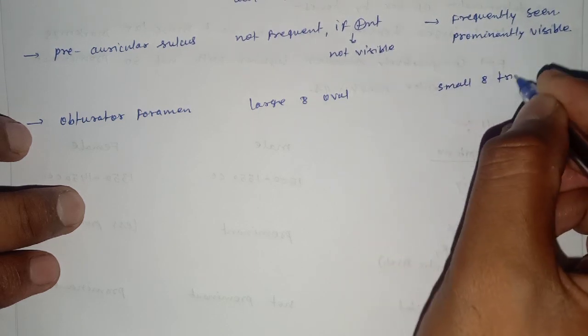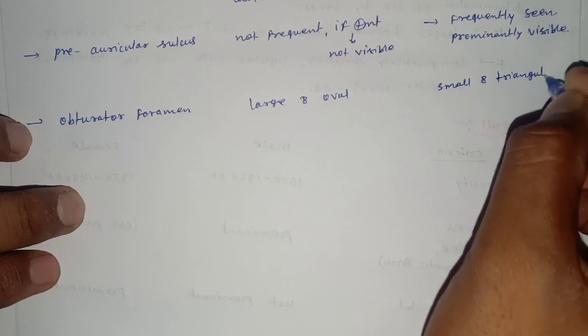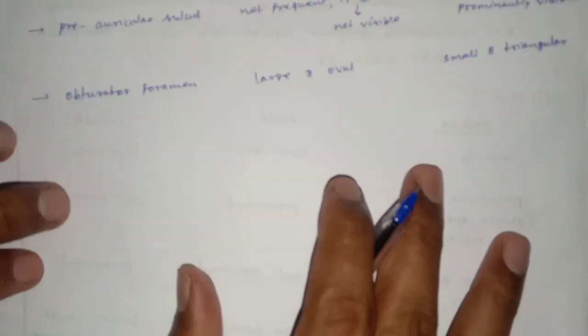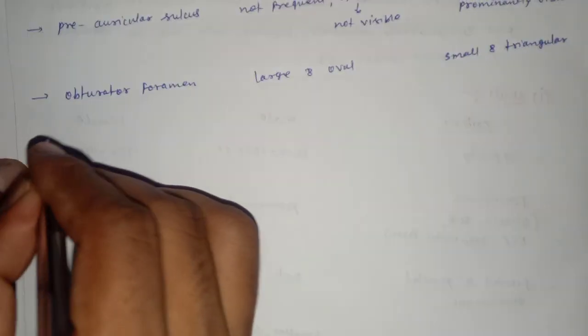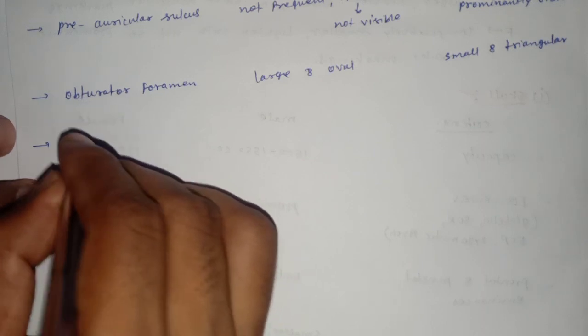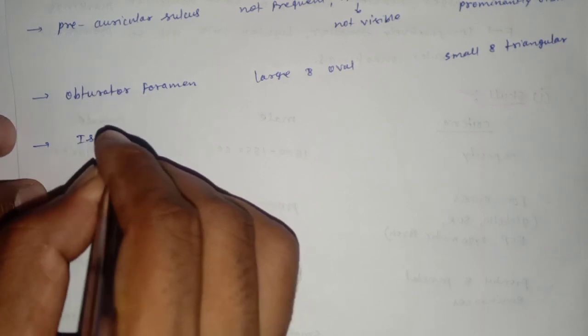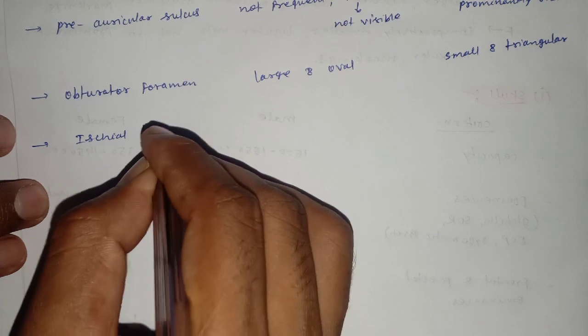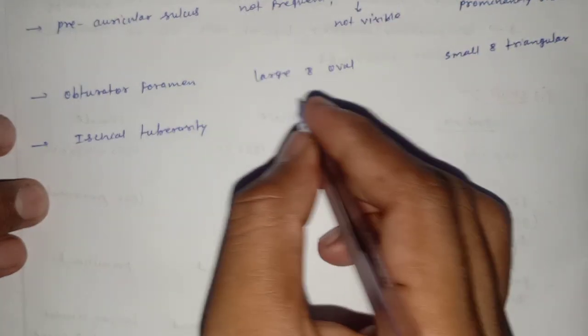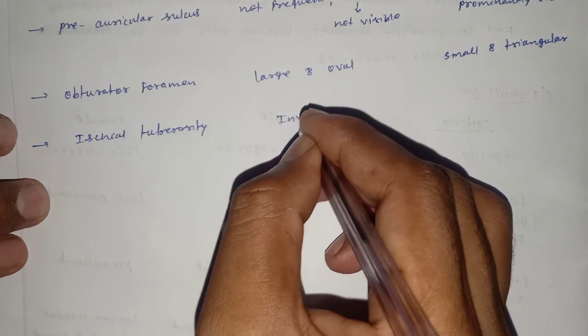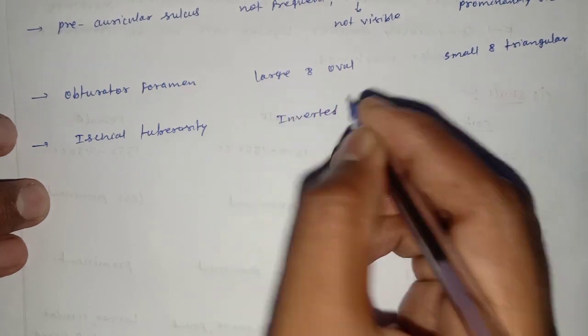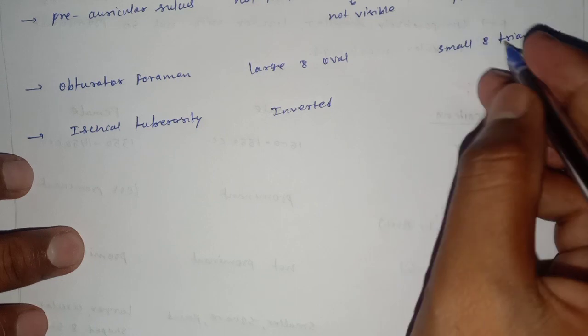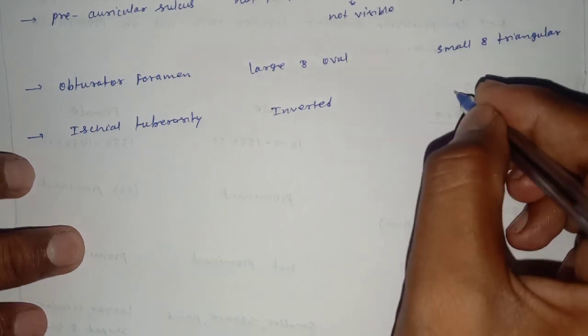Next criterion is ischial tuberosity. Ischial tuberosity in males is inverted, in females everted.